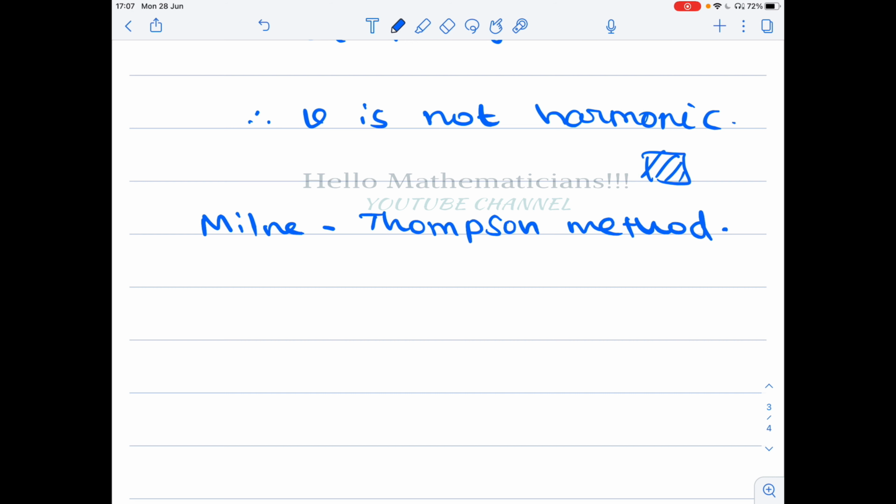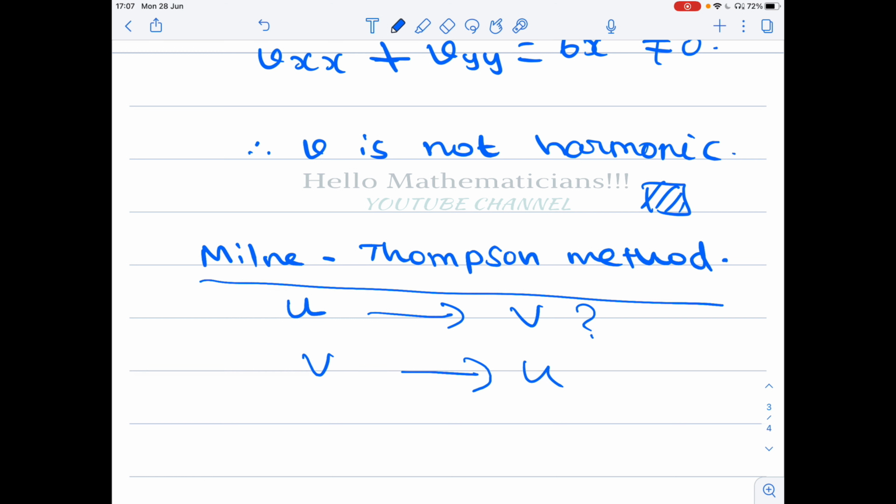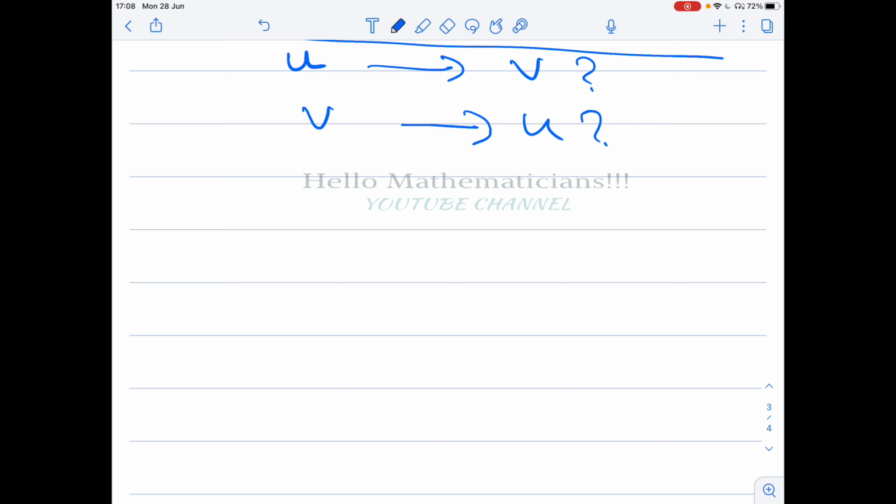Milne-Thomson is a very important topic in complex analysis. I have given the link to the Milne-Thomson method, this Wikipedia page link. There they have given very good examples of how to find v if a harmonic u is given, and similarly how to find u if v is given.